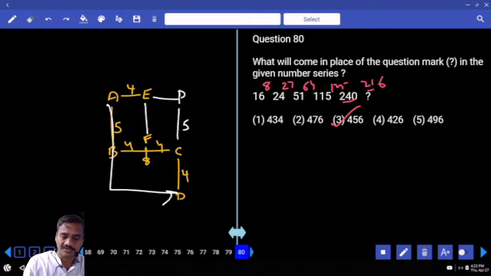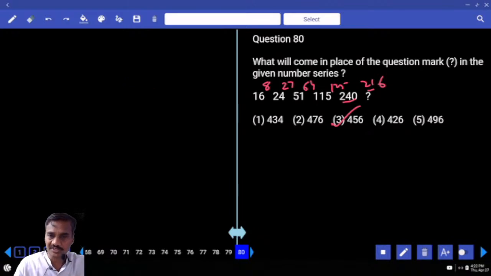Clear? Now this is about clerk. Then let us start with this PO.